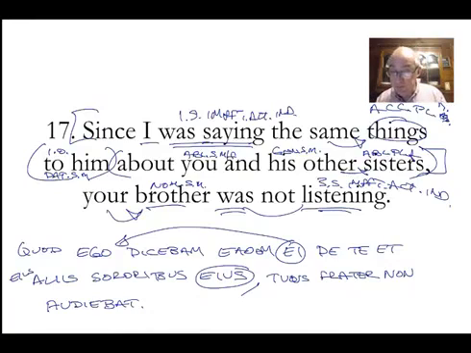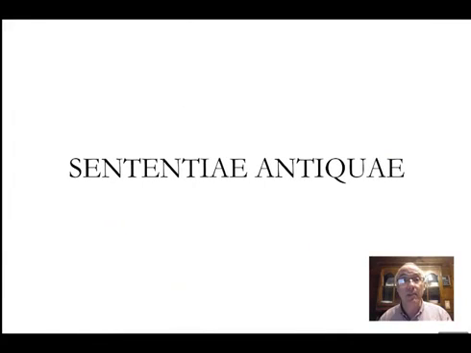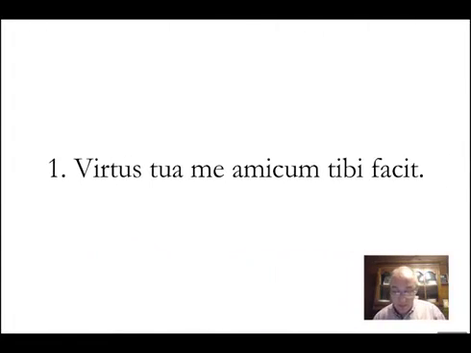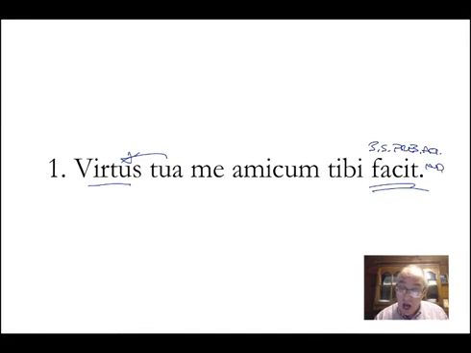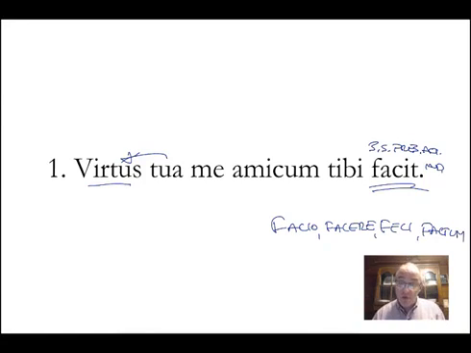So, next, Sententiae Antiquae. Number 1, Virtus tua me amicum tibi facit. Subject, virtus, verb, facit. Virtue, what kind of virtue? Your virtue makes, third person singular, present, active, indicative of the verb facio, facere, feci, factum, which means makes. Your virtue makes me a friend to you.